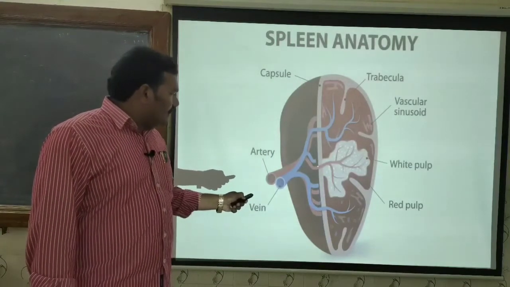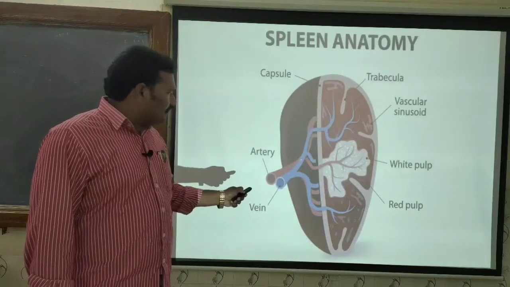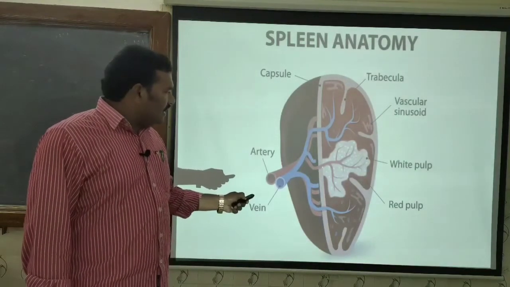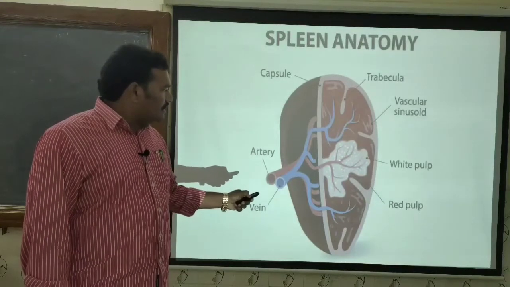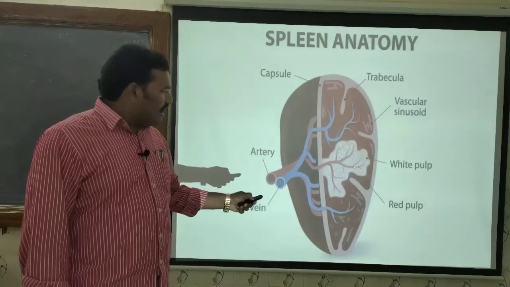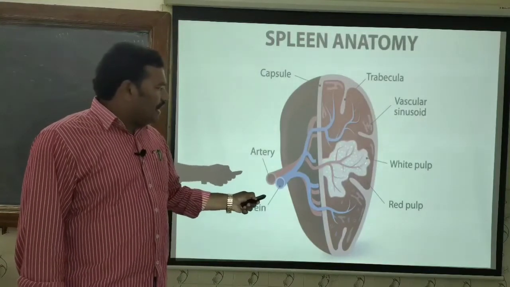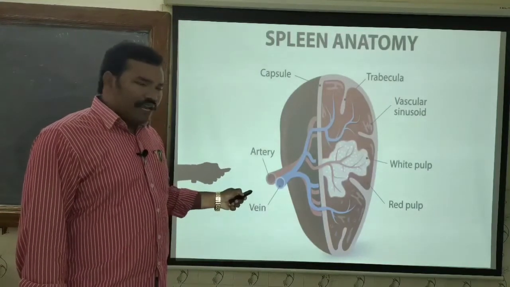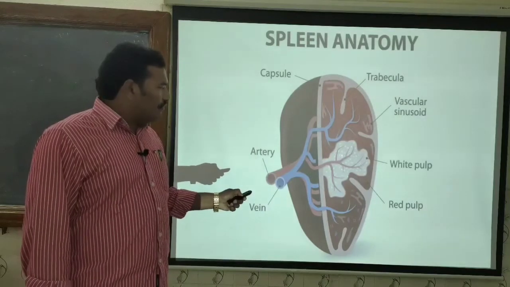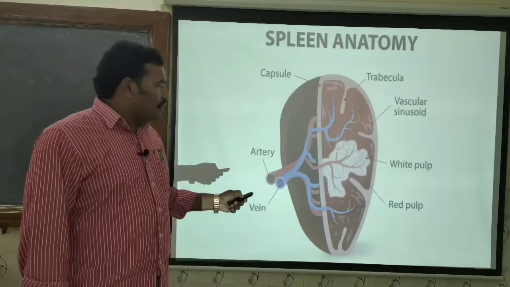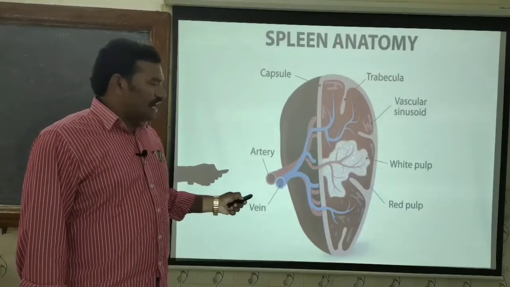here we will observe the large artery that enters into the spleen, which is called the splenic artery, and it is divided into small branches which are called arterioles. Arterioles are surrounded by PALS, the periarteriolar lymphoid sheath, where we will observe a huge number of lymphocytes.